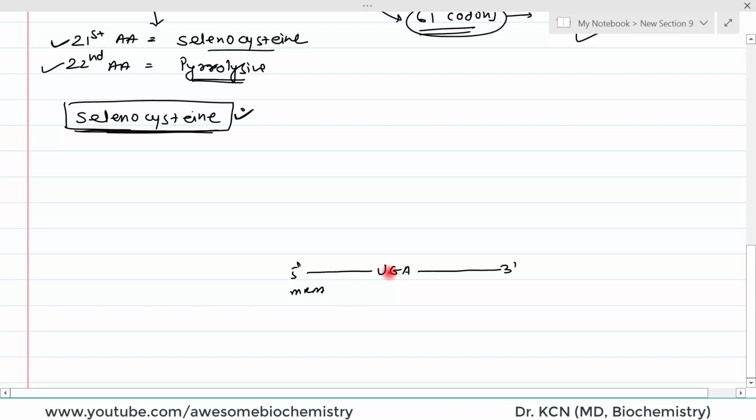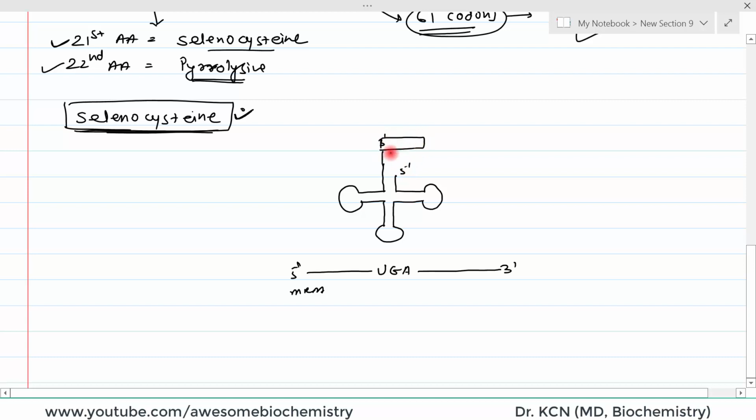But surprisingly, there is one tRNA. This is that tRNA, and it comes with many twists. Suppose this is the tRNA, this is the 3' end and this is the 5' end, and on the 3' end we know that an amino acid binds.